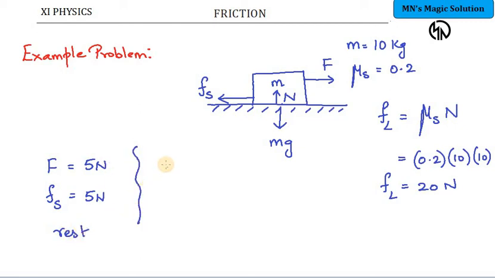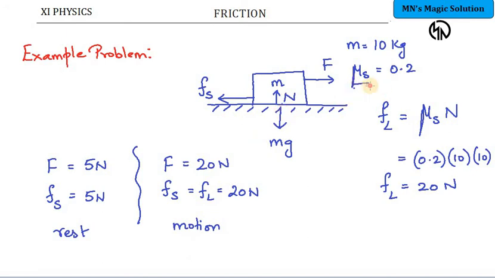But if the force applied is equal to 20 Newton, imagine it reaches exactly 20 Newton, in that case the object can overcome the static friction between the surfaces and thereby it can start moving. That is the limiting friction concept. So at 20 Newton, my Fs now becomes equal to Fl, which is 20 Newton, and therefore the object starts to move. So this is the scenario.